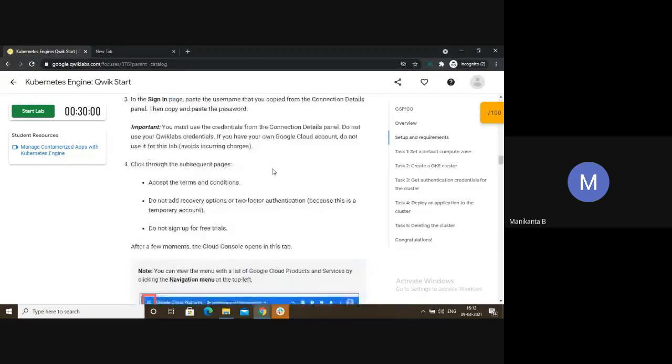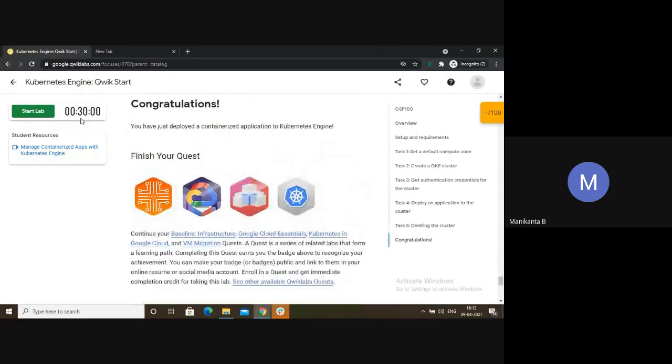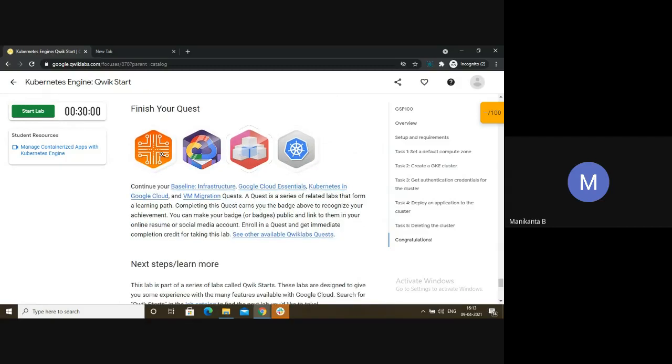If you scroll down, can you see here? If you complete this one lab, it will be automatically updated to these 4 quests. So what will you do? Enroll in all of these 4 quests, and if you complete this one lab, automatically the lab in all the quests gets completed. So the other 3 labs' time will be saved for you. Do it once and it will be updated in all 4. Not only here, it also gets updated in skill badges. That's how you can save time. That's the first point.